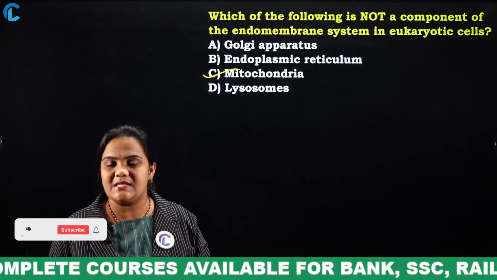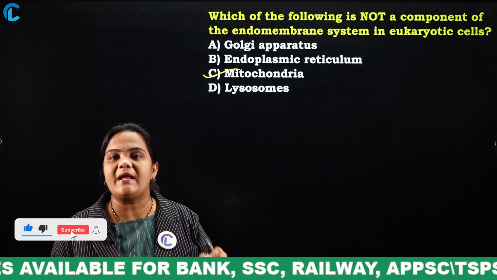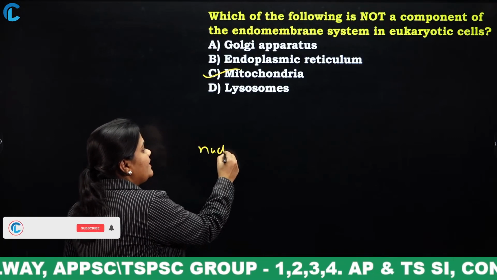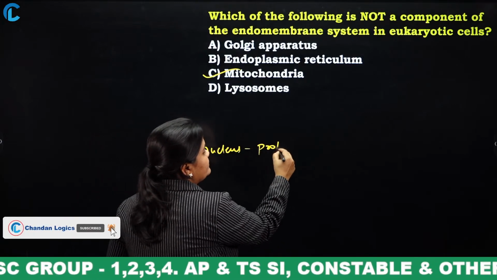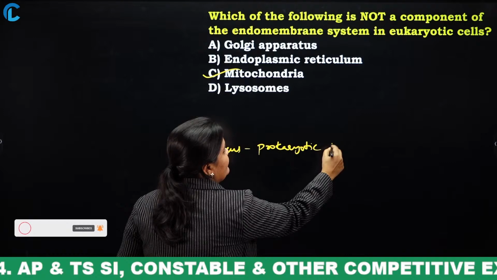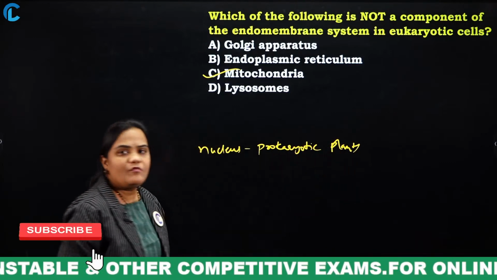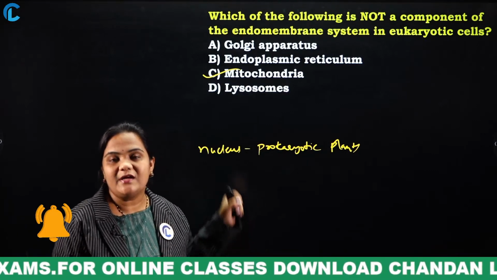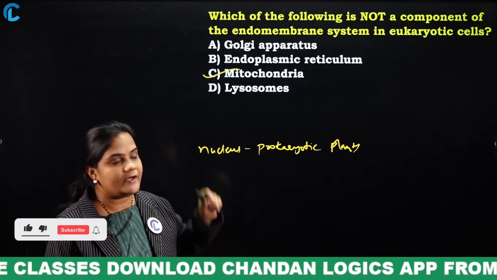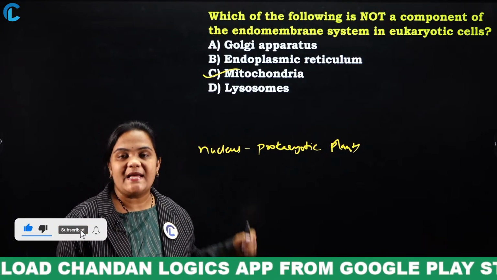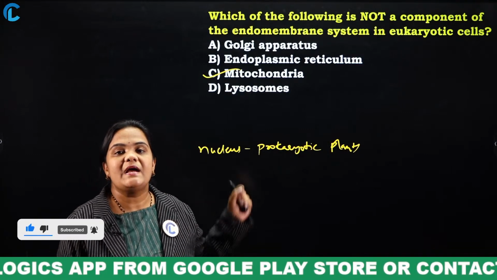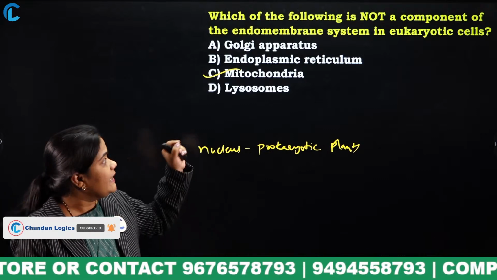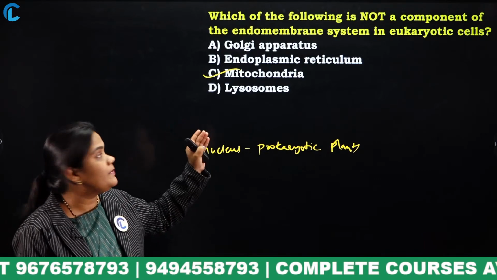What do prokaryotic cells mean? The cells which do not have a nucleus, we say them as prokaryotic cells. Next is eukaryotic cell. If the cell consists of a nucleus, we say it as eukaryotic cell. Examples for eukaryotic cells are human beings and animals, and examples of prokaryotic cells are bacteria and microorganisms, etc.